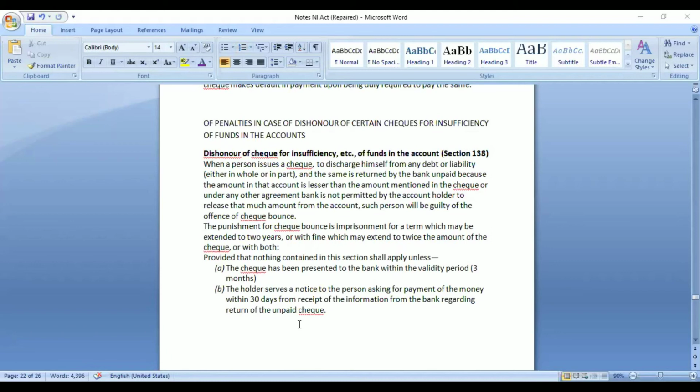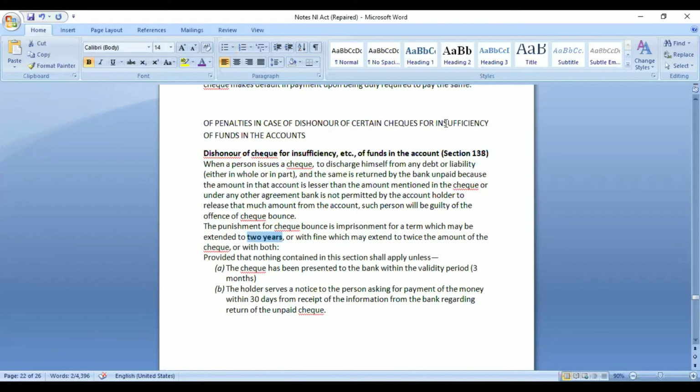Is this part clear? What is check bounce and the two conditions? Okay. So these are the two conditions that we need under section 138, and the punishment is that it may extend up to 2 years.